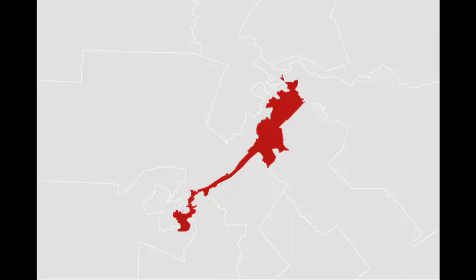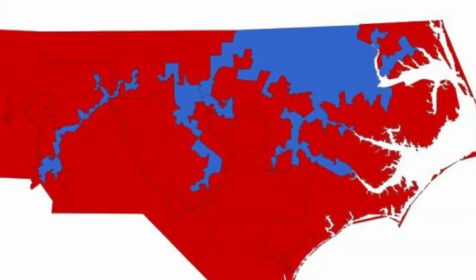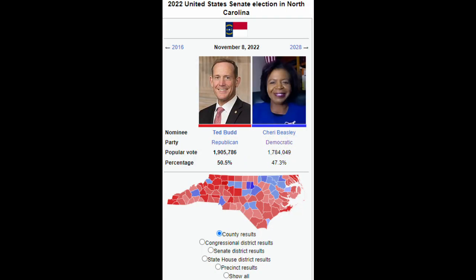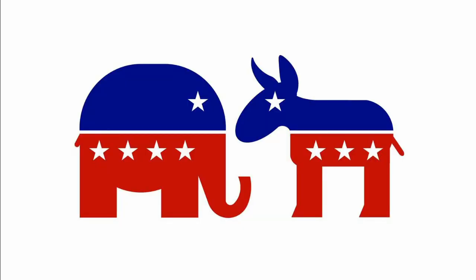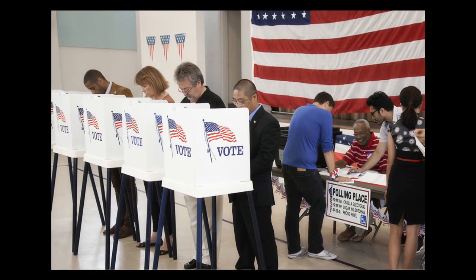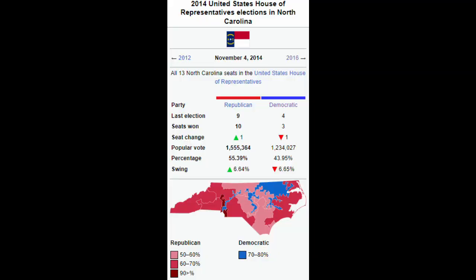This is typically characterized by strange lines that don't seem to have any respect for communities. Take a look at this map of North Carolina from the 2010s. Each one of these districts elects one representative, and North Carolina is a relatively purple state. Both Democrats and Republicans have managed to win statewide, so you would expect that North Carolina would send a mostly equal delegation of both Democrats and Republicans. Nope. Once election day came, North Carolina elected Republicans in 10 of the congressional districts and Democrats in only 3. North Carolina had been successfully gerrymandered.